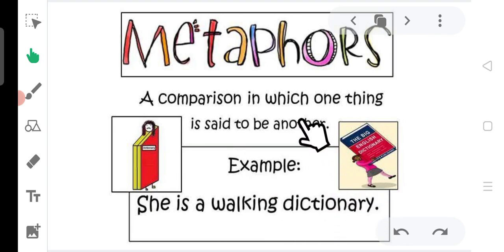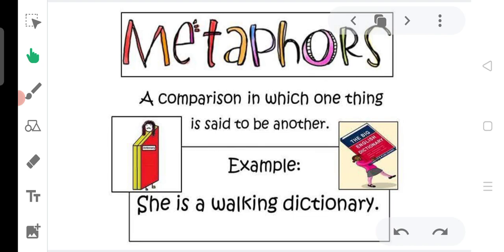Her intelligence is being compared in this sentence. So here we did not say that she is like a dictionary, but we said she is a dictionary. So this is the figure of speech in which the comparison happens, but one thing is said to be another. Here no like or as will be used. Here the person is said to be the thing which they are compared to.